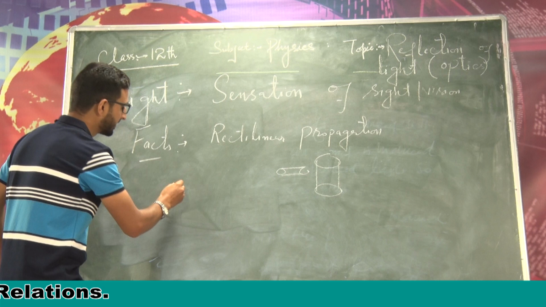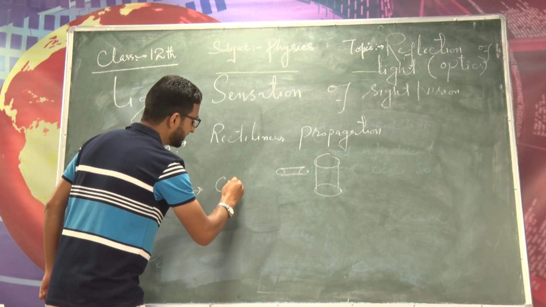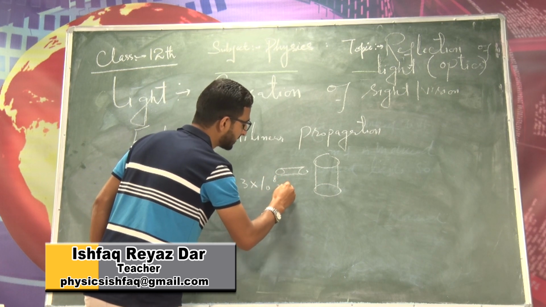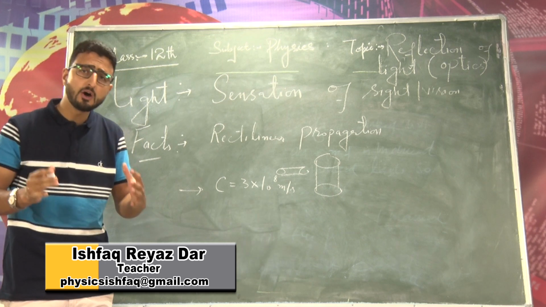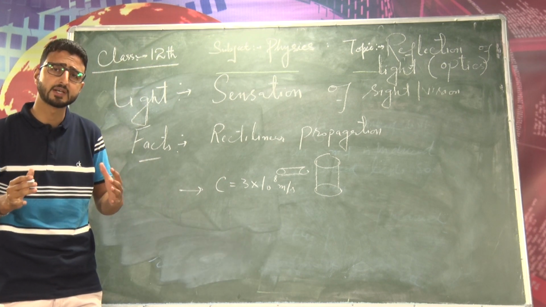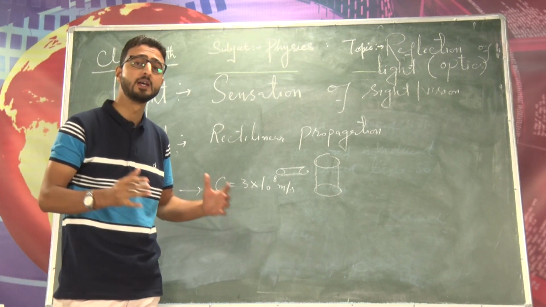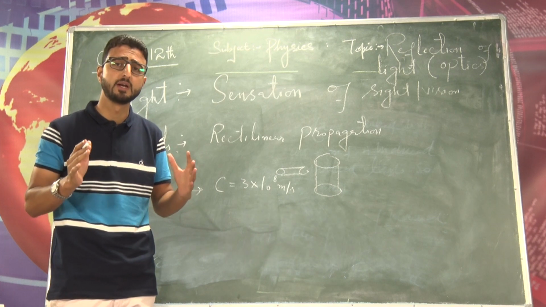And the second fact regarding the light is that it travels with an enormous speed which is equal to 3 into 10 raised power 8 meter per second. Light in vacuum travels with this speed, and this speed is the absolute constant of the universe. It travels with this highest velocity, and this velocity is the highest achievable speed in nature.